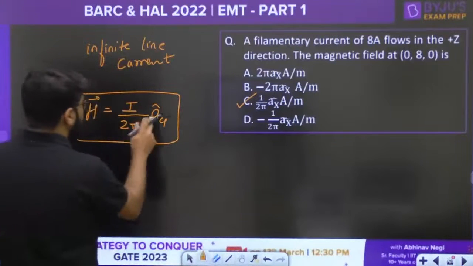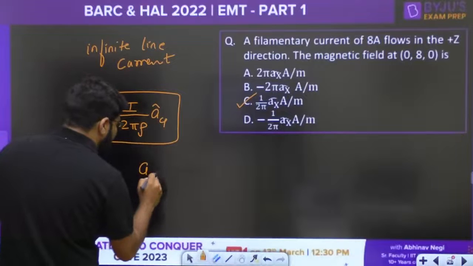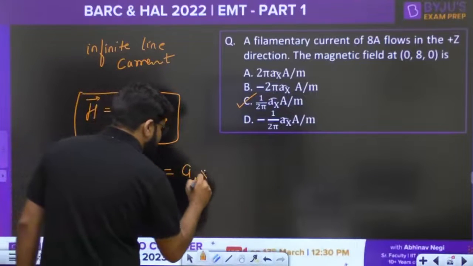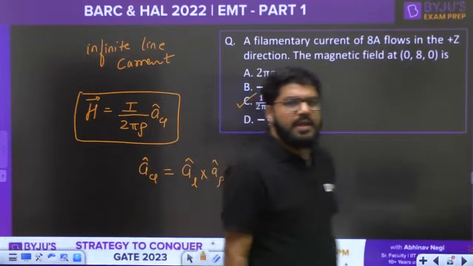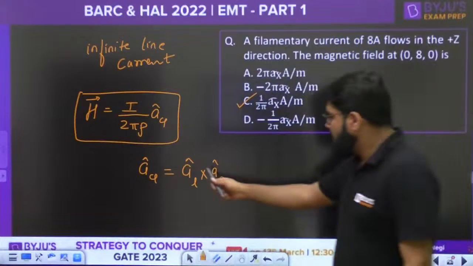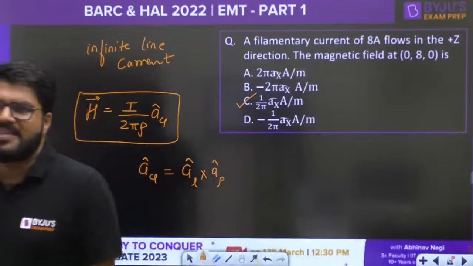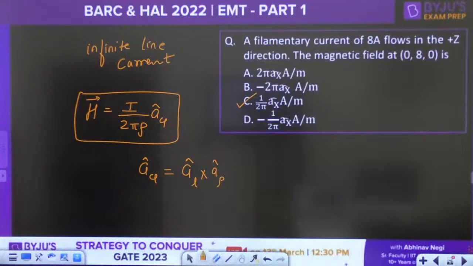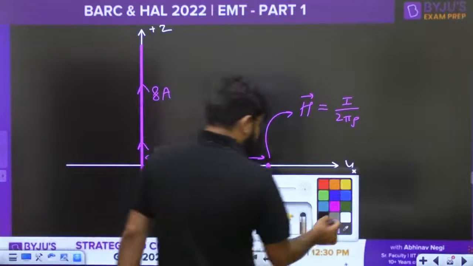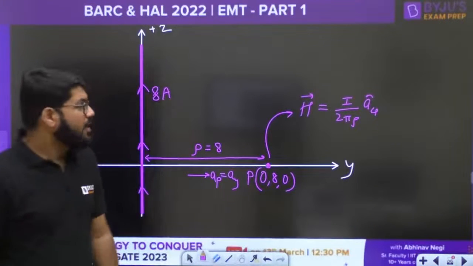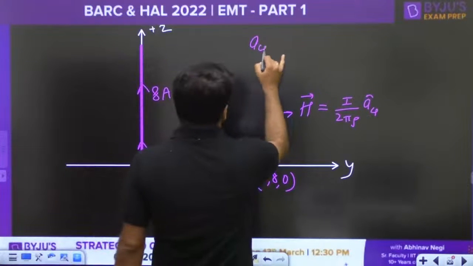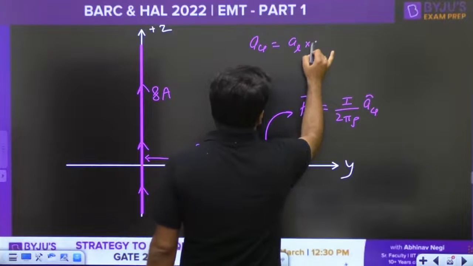Okay, it is I upon 2 pi rho A phi. What should be the value of A phi? A phi is given by the formula AL cross a rho. No problem guys. A phi is given by the formula AL cross a rho. Here also I will write down, this is the A phi. Now, as I am telling you, A phi is given by the formula AL cross a rho.